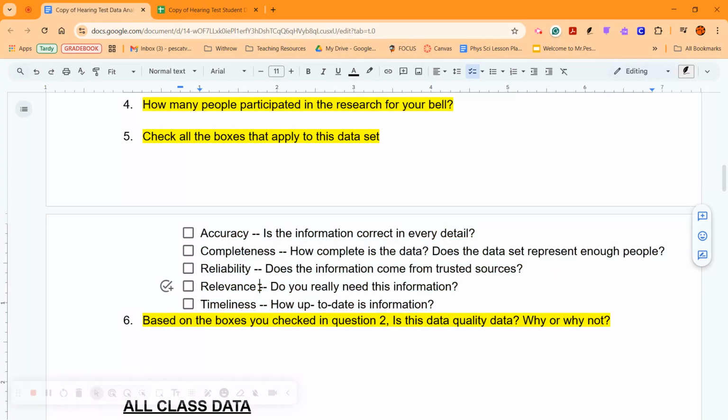All right, in science, taking good data is important. You can take data, anything, but it's not always good quality data. So we're going to check these 5 things to see if our data is quality or not. So first, we got accuracy. When we talk about accuracy, it is the information correct. That means, are there any mistakes? Are there any outliers? And what does it mean for our data?